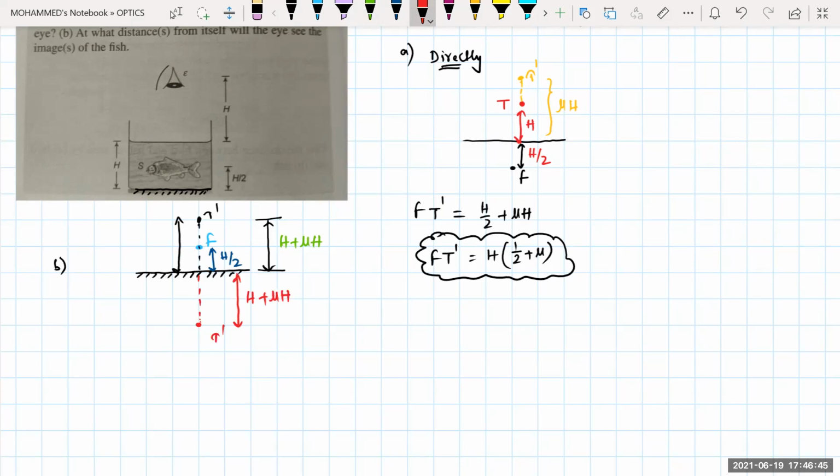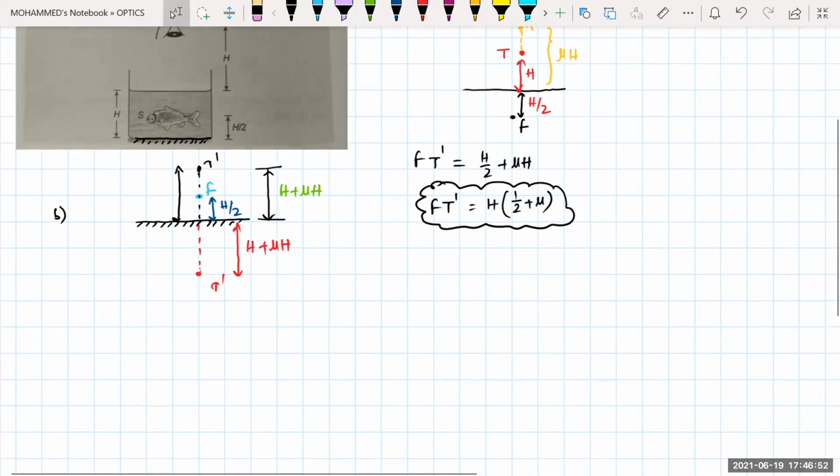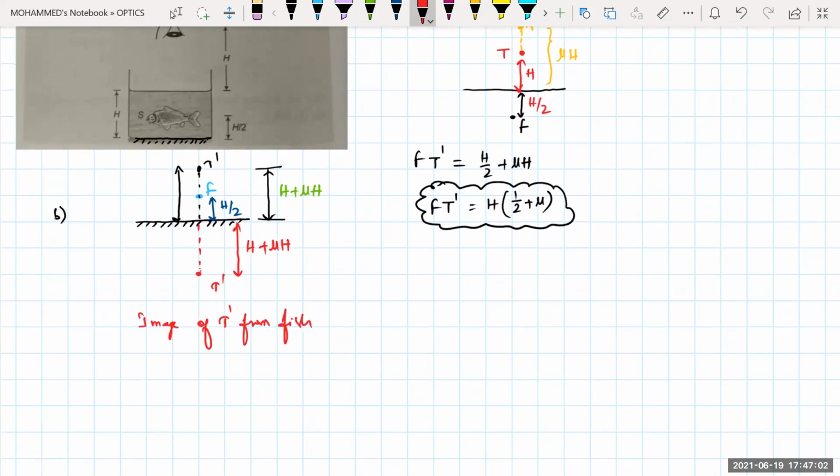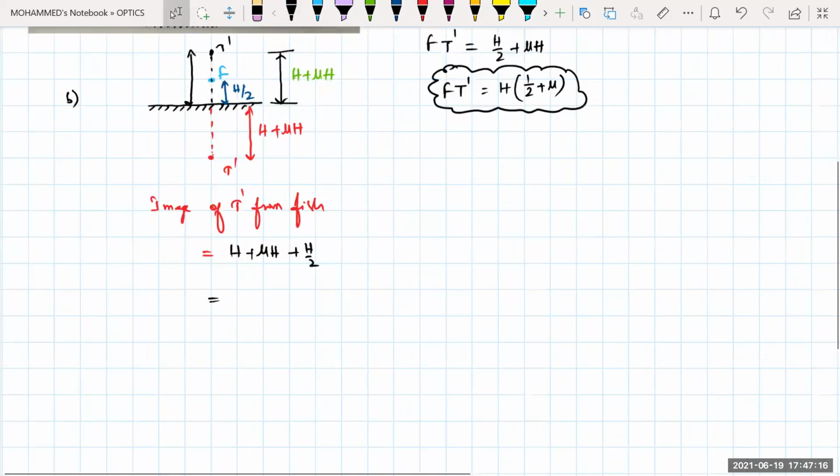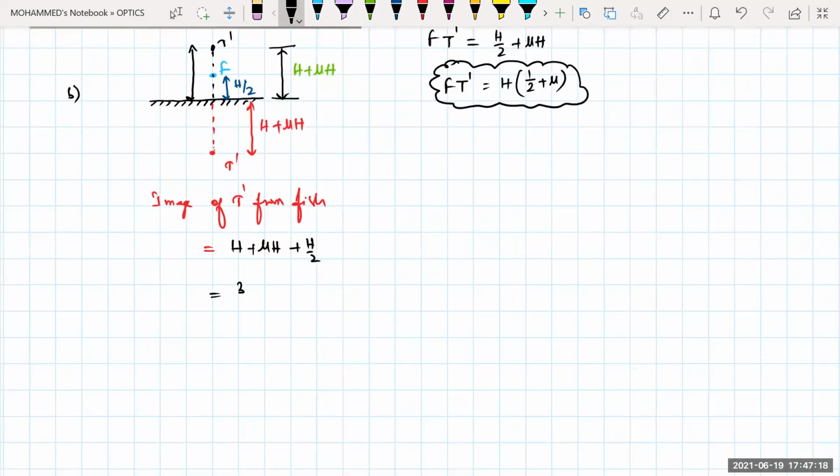Yes, sir. So now the fish is seeing at what distance, the image of the fish, that is nothing but your t dash will be how much right now? Can you tell me? Image of t dash from fish. How much will it be? Sir, it will be h/2 plus h plus mu into h plus h/2. So h plus h/2, how much? 1 plus 1/2. 3/2, sir. So it will become 3h/2.